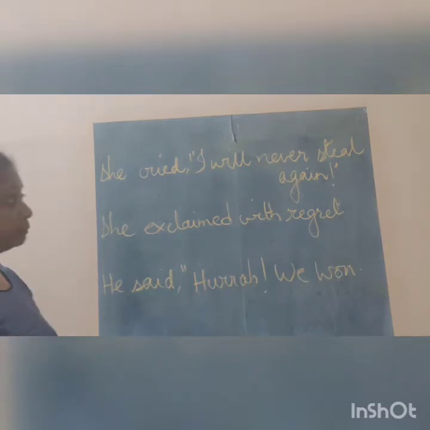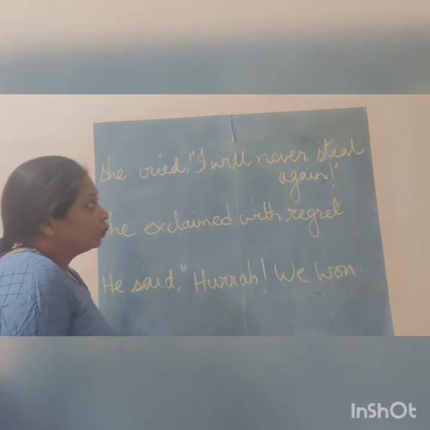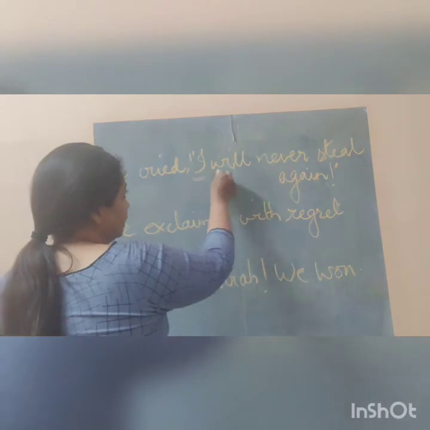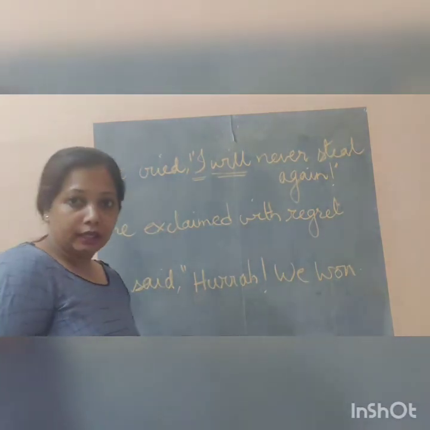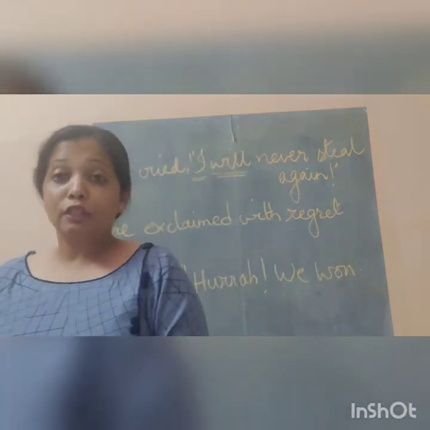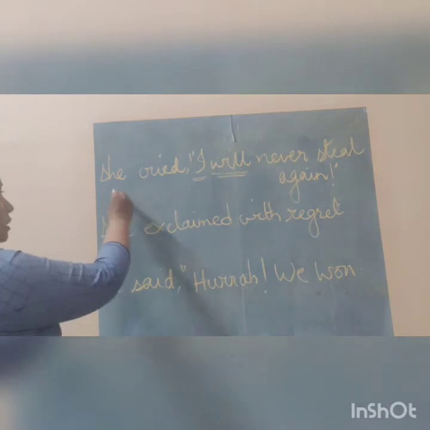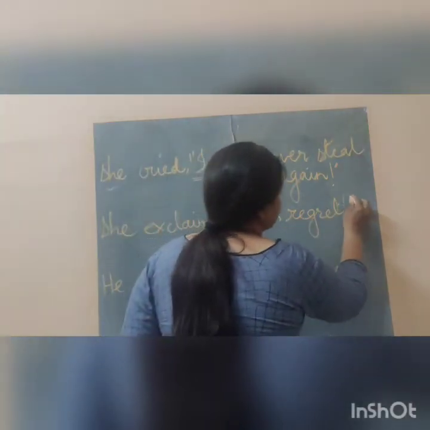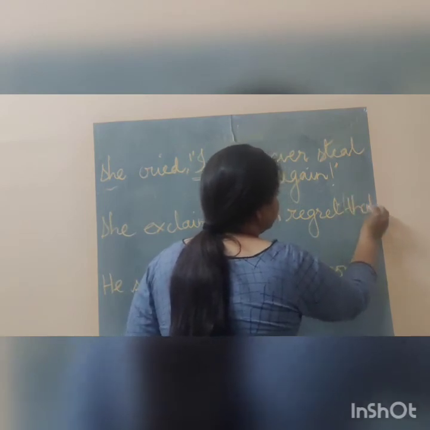Now what will be the change here? I will never steal again. Now what will be the change in I and what will be the change in will? Okay. So I and we change according to the subject. That is the first person, right? So here, what is the subject? She. So she exclaimed with joy that, you know, that is the connector.